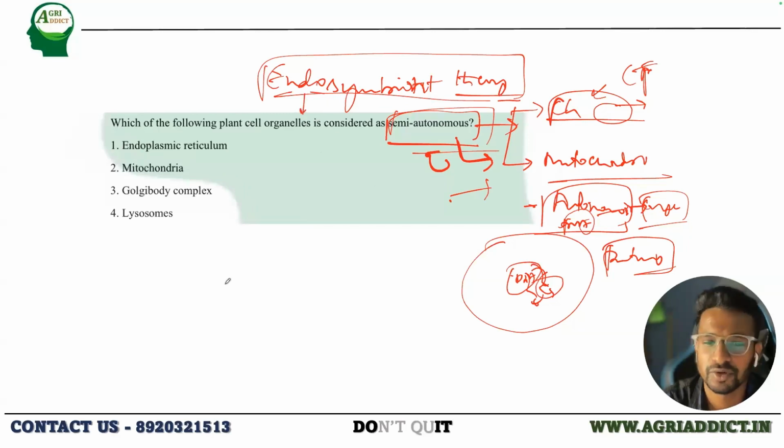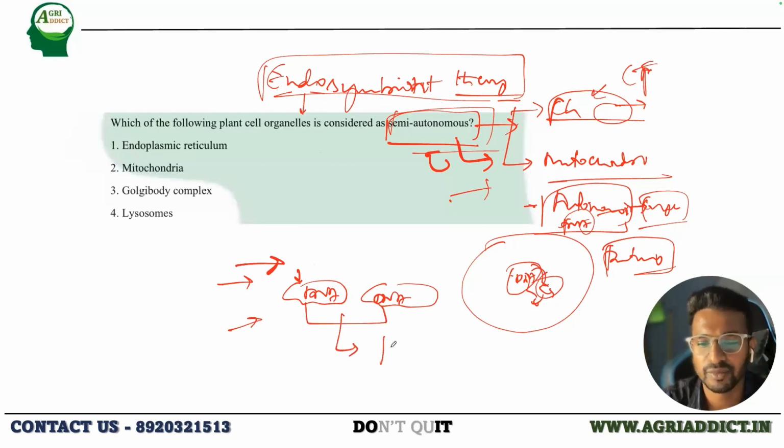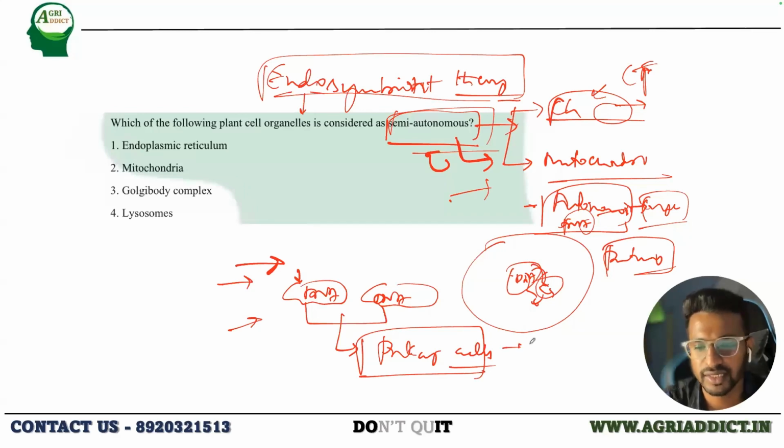When we talk about the origin of mitochondria and chloroplast, we get this common question: why only these two organelles have DNA? How come these cell organelles in eukaryotes have DNA? When we study the evolutionary process, these two are believed to have initially been prokaryotic cells, independent cells like bacteria.